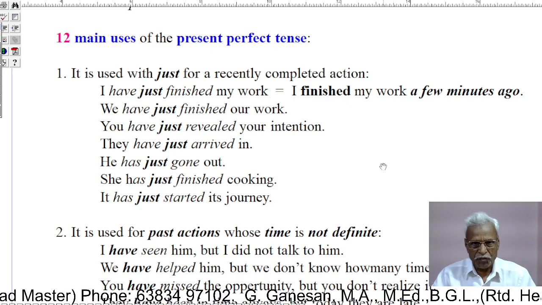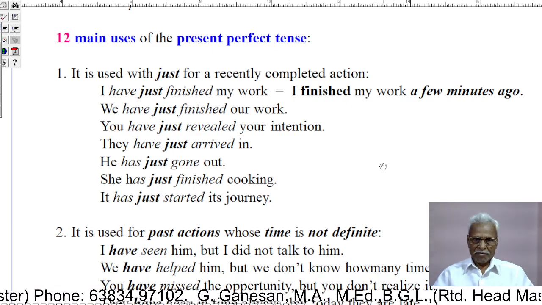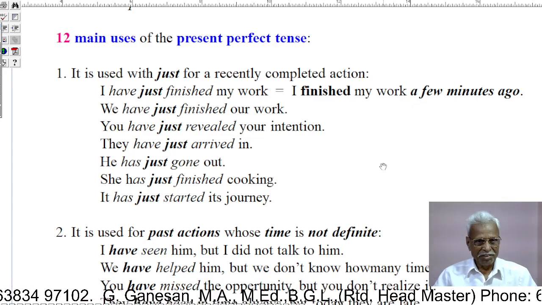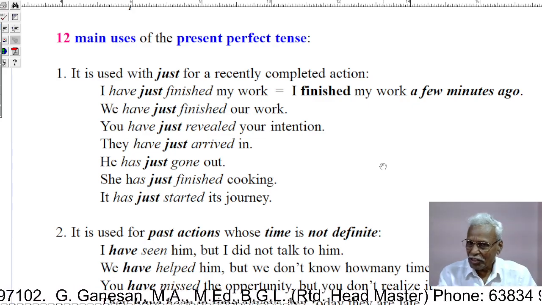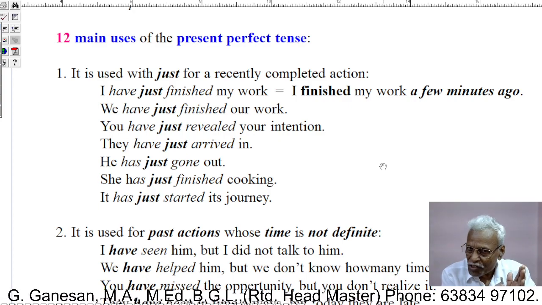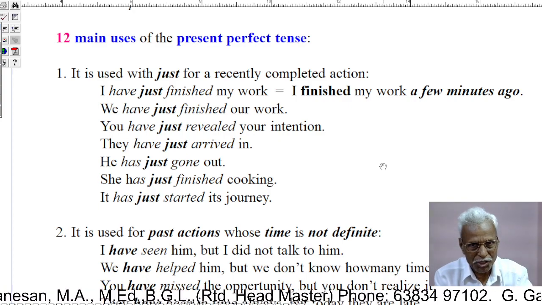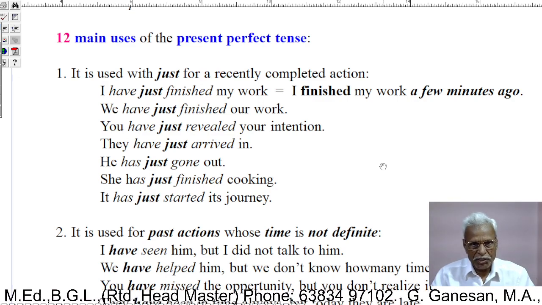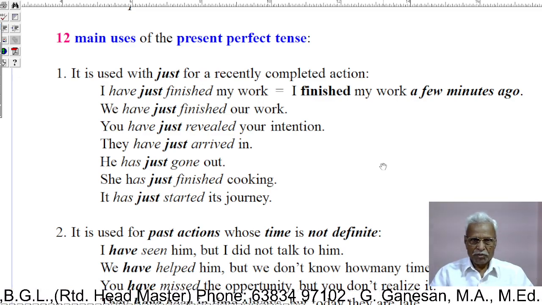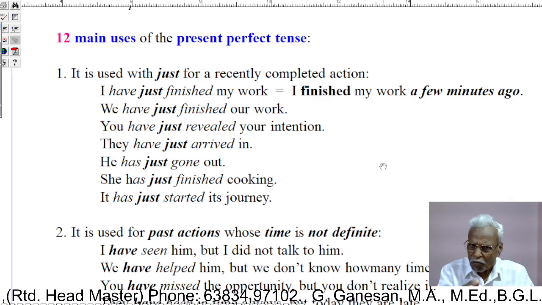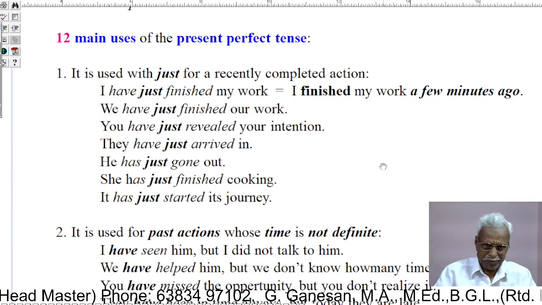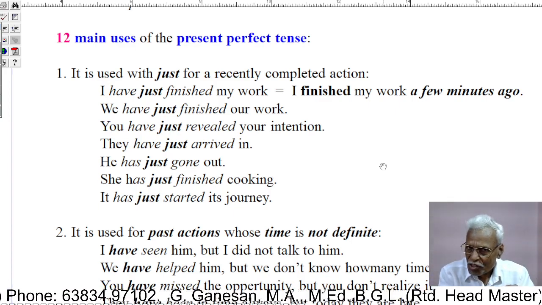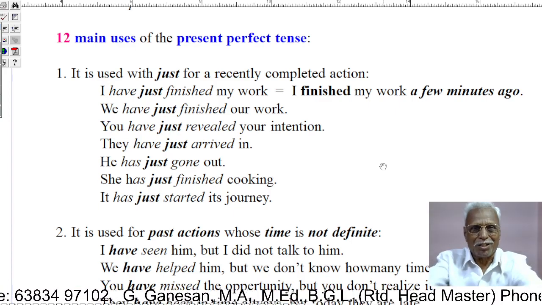She has just finished cooking. She has finished her cooking just now. It has just started its journey. That is, it has started its journey just now.